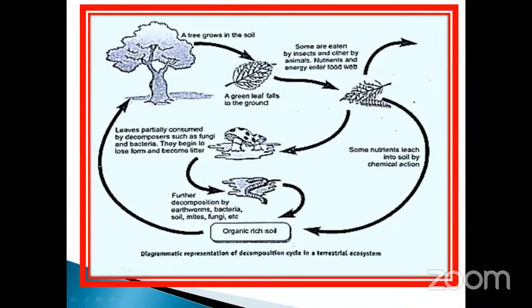Nutrient immobilization: soil nutrients get tied up with the biomass of the microbes. Soil nutrients means what? What are the nutrients present in the soil? They can be tied up with the biomass of microbes. Both are interrelated, soil microbes. And they are temporarily unavailable to other organisms. They are immobilized for a variable period.